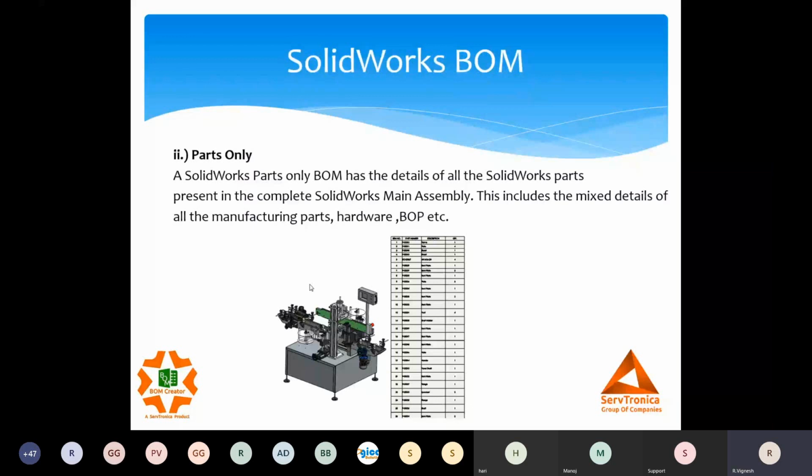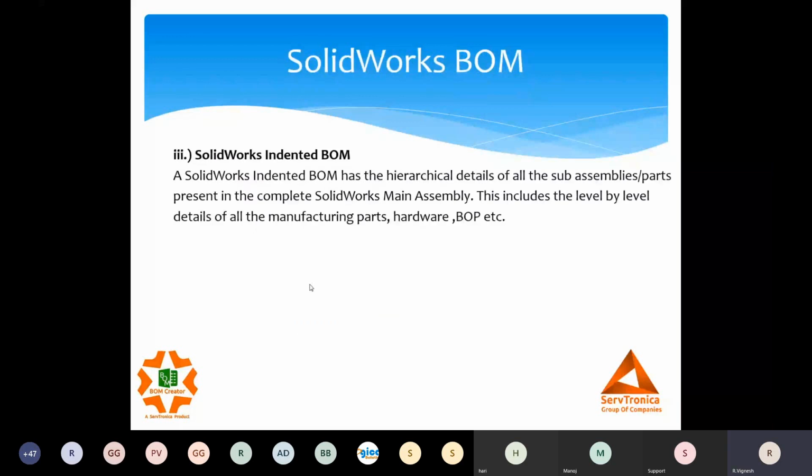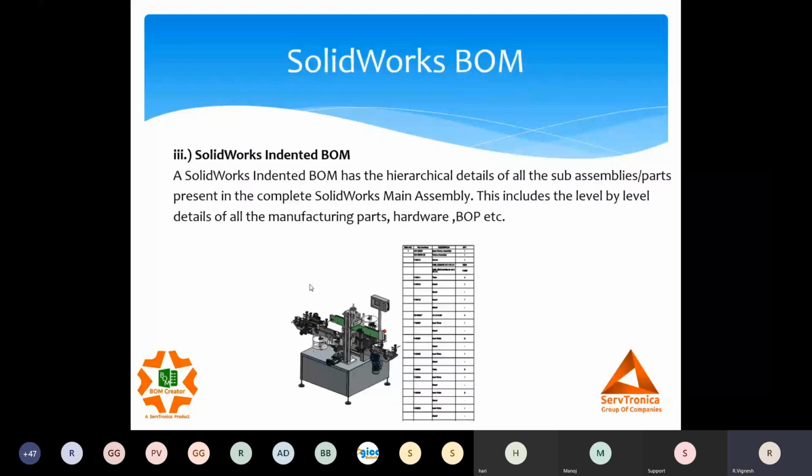And the last one is the SolidWorks indented BOM. The SolidWorks indented BOM is nothing but the hierarchical BOM. So I have a main machine, I have a few sub-assemblies, and they have further sub-assemblies, children, etc. It will give you level by level detail of each and every component or sub-assembly, right? Even after having these different kinds of bill of material, we face certain issues in our organization. So we identified those gaps, and that was the reason the BOM creator would come into place.